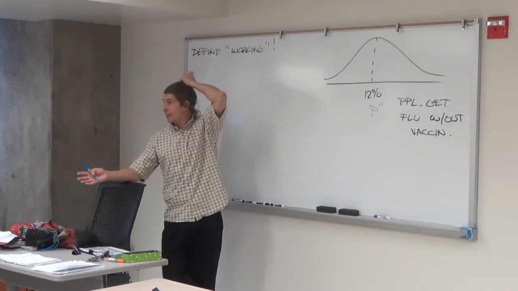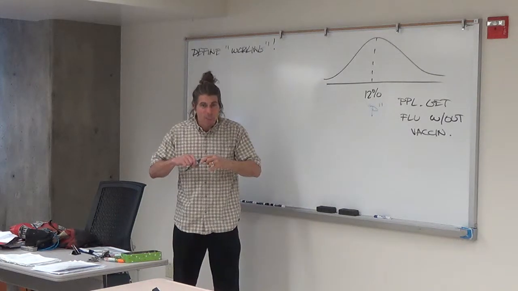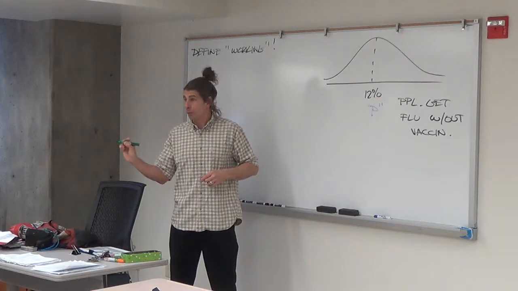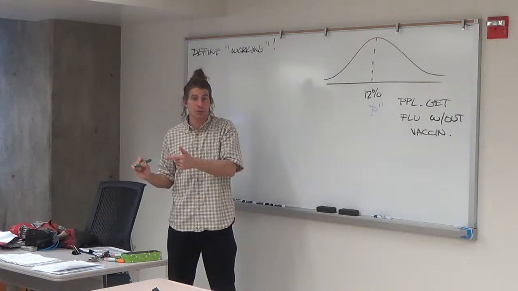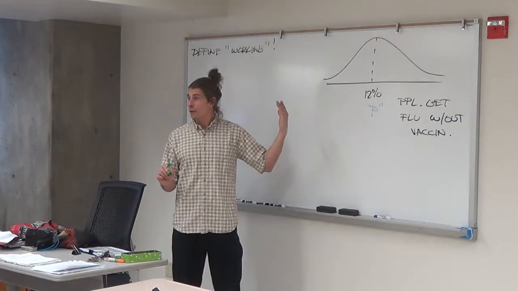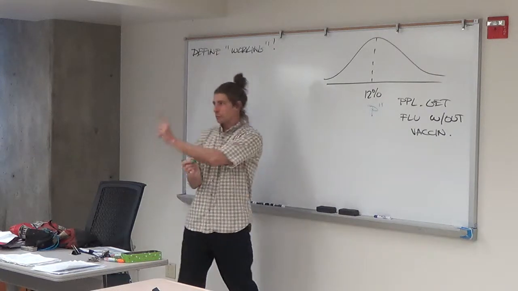People get sick at 12%. And then we go out and give 1,000 people this vaccine, and 101 of them get the flu, yes? Which is 10.1%, which is where with respect to 12? It's left of it, yes? Now the question is how far left? I don't know yet. That's where the math comes in.